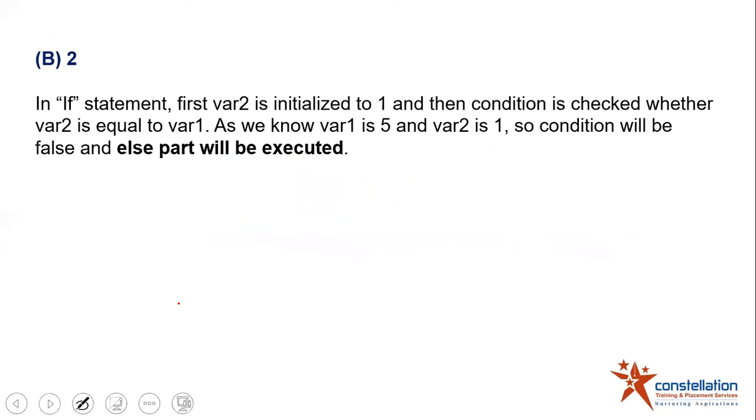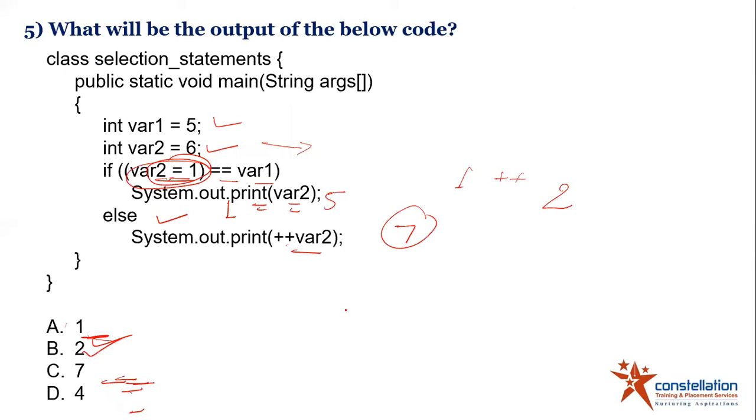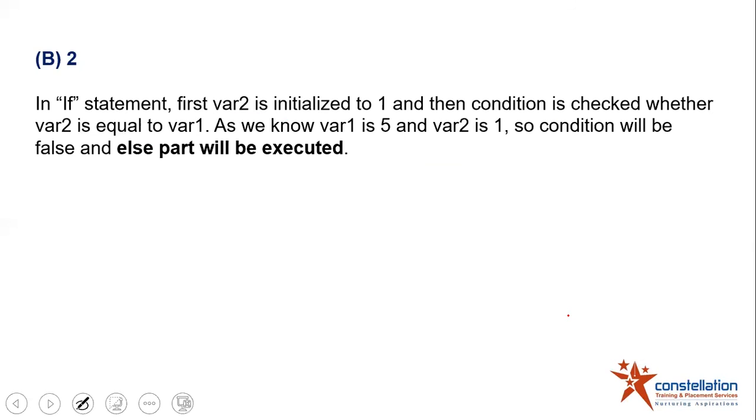Look at this. The statement initializes var2 to 1, and then the condition checks whether var2 is equal to var1. We know var1 is 5 and var2 is 1. So the condition is false, and the else part will get executed. In the execution, we are printing the current value of var2, which is 1, so it is 1 plus 1. You got 2 as the answer. Okay, so that was all.